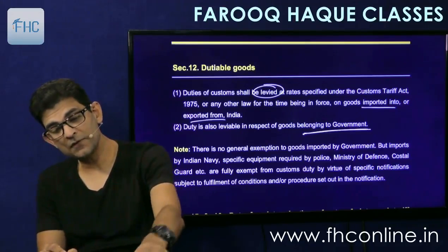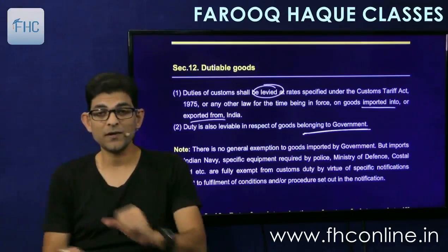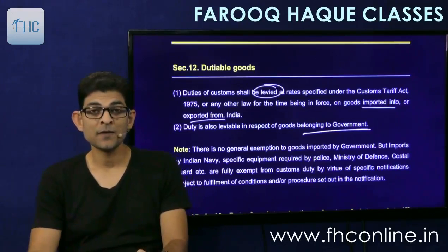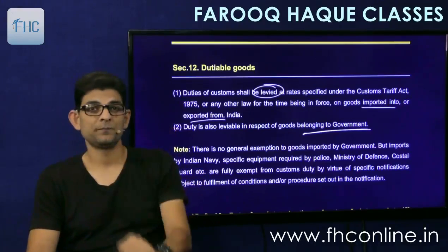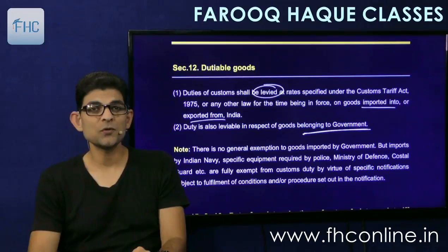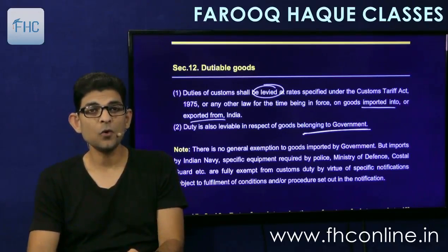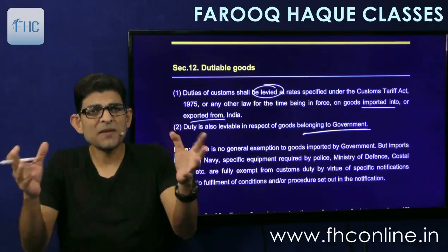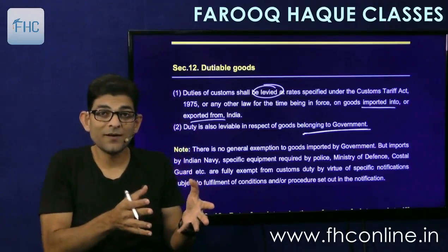I mean to say government-imported goods are also chargeable to indirect tax, that is, customs duty, except when the government is the consumer. If the government imports the goods for its own use, like the army, navy, etc., then they normally issue exemption notifications. Because it doesn't make sense otherwise: government will pay tax to whom? Government itself.